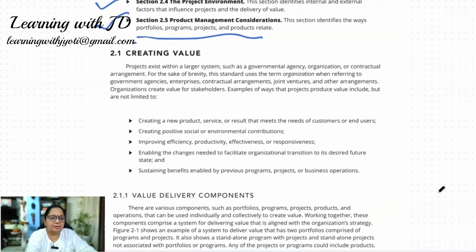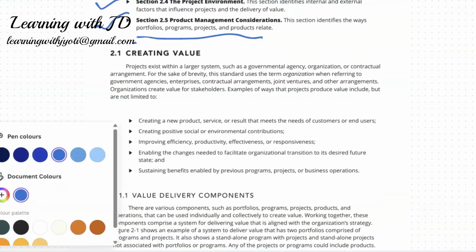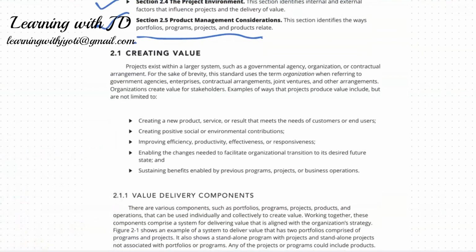All right, so let us start with the first section, which is creating value. What do we mean when we say creating value? Projects are a part of a larger system. It can be an organization, a government agency, a contractual agreement, anything. What we are ultimately looking for is how do we create value for my stakeholder, for the organization, for whoever is going to use this. There are various ways that projects produce value, 5 of them.